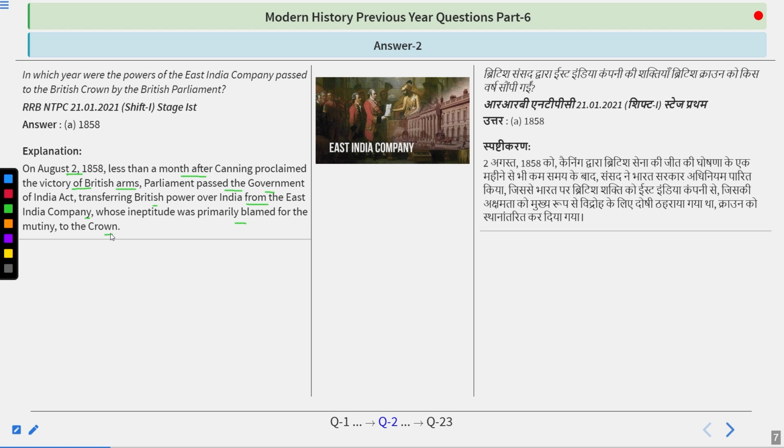So do remember it was done in 1858, and later on the Queen of Britain also became the Empress of India, and she was Queen Victoria.